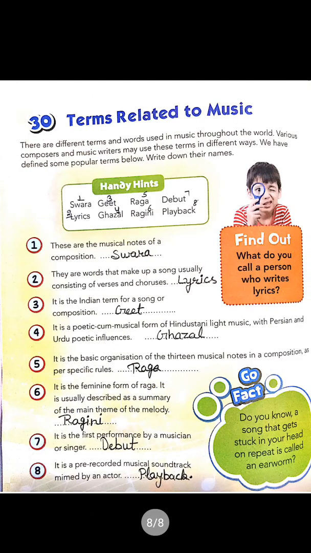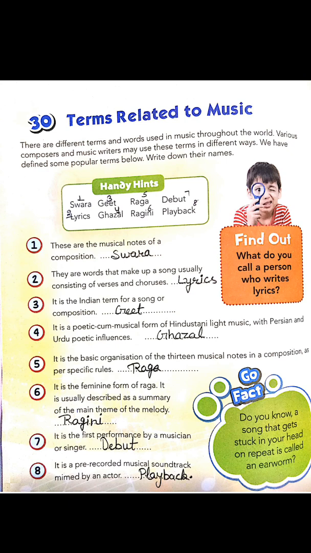Our next chapter is terms related to music. Children, we know that in this fast and running world, we all need music to relax, to soothe ourselves. And there are specific terms related to music throughout the world. Various composers and music writers use these terms in different ways. So the first term is swar. These are the musical notes of a composition.